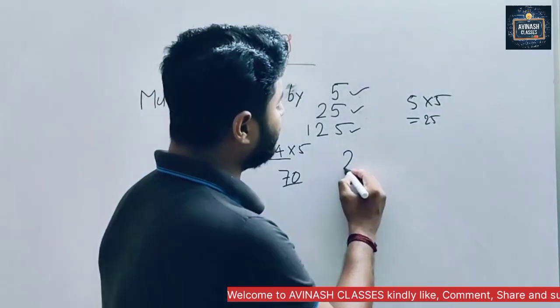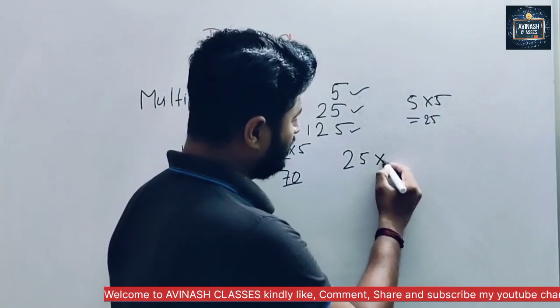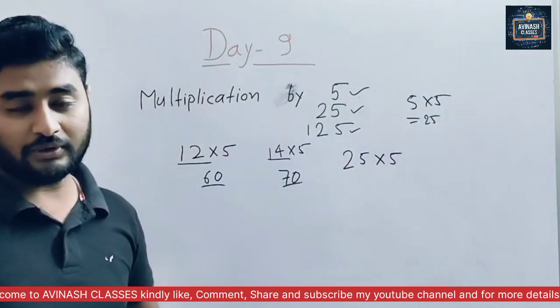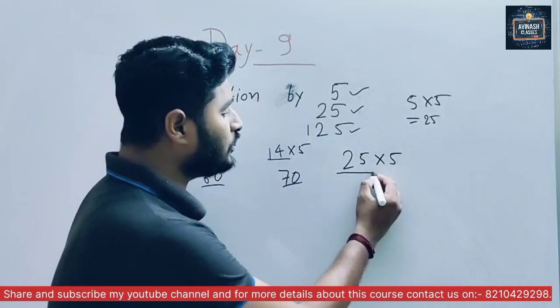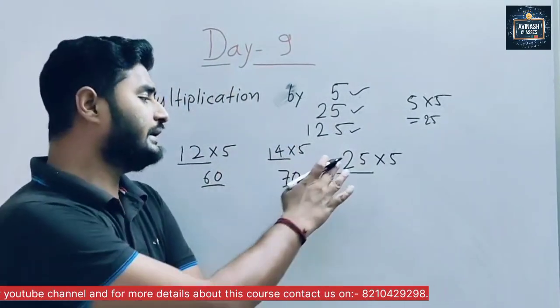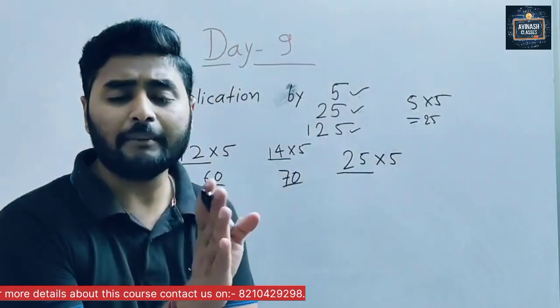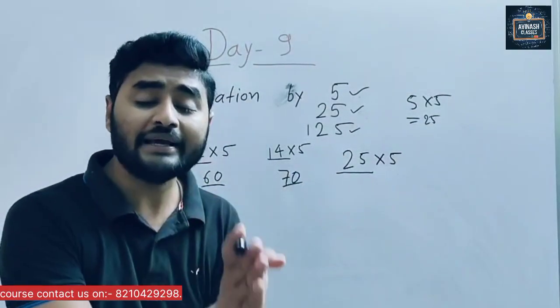I'm taking 25 into 5. When you do this, we have to take half of 25. Making it half means we have to divide it by 2.